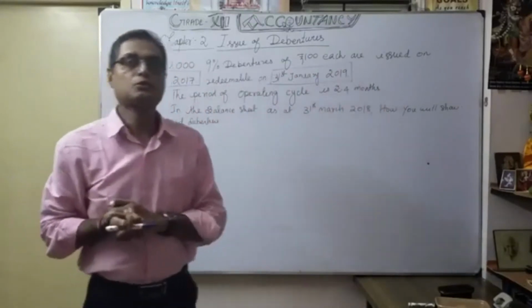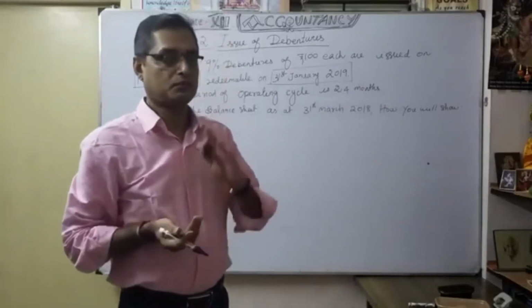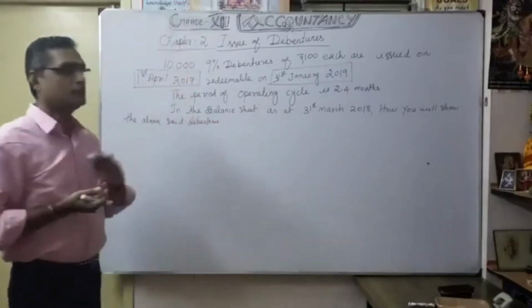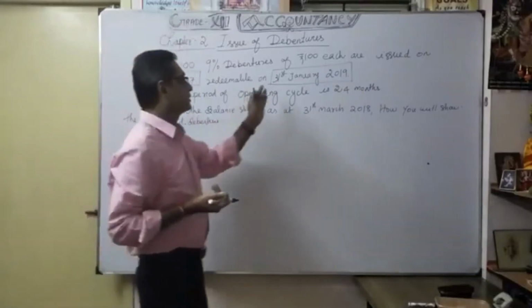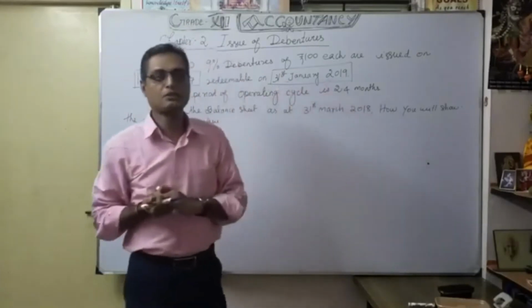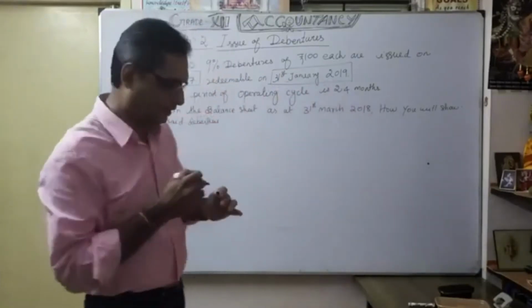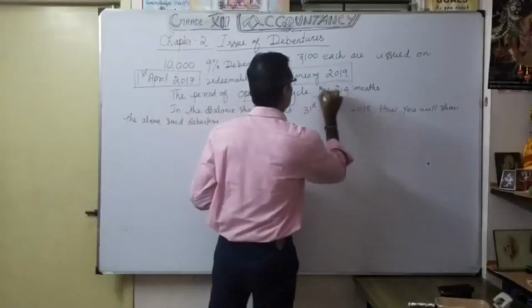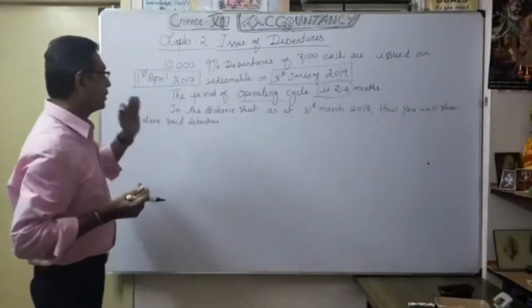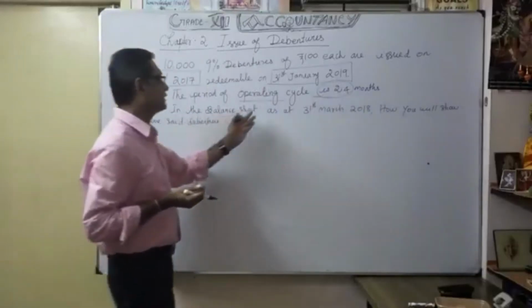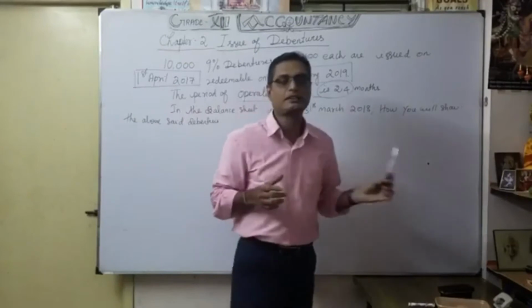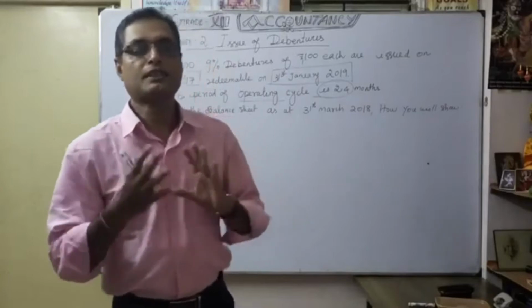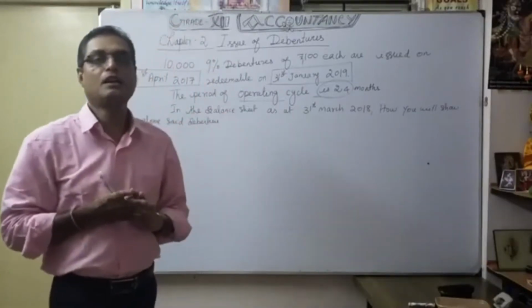They are redeemable on 31st January 2019. They have given two dates: the issue date, 1st April 2017, and the redeemable date, 31st January 2019. As usual, the operating cycle is 24 months. So how are we going to show this in the balance sheet at 31st March 2018, whether as short-term borrowing or long-term borrowing?